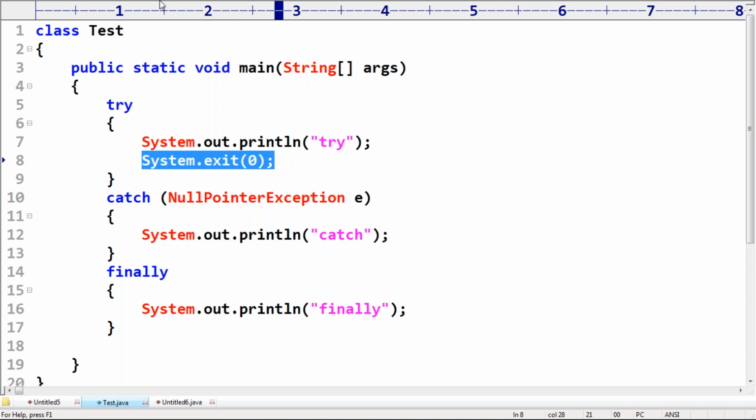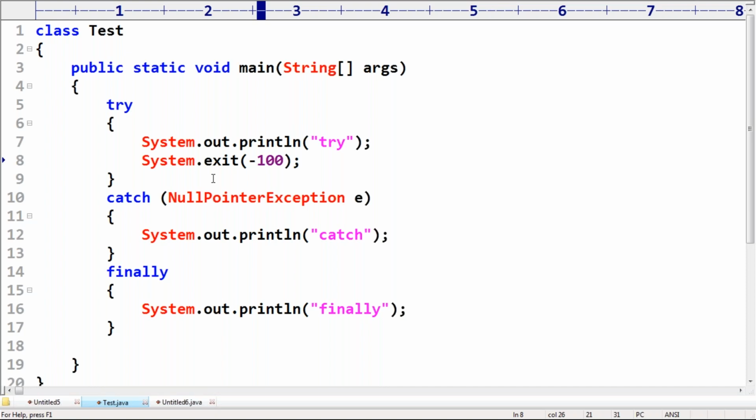Here, compulsory we require to pass some number. It may be 0 or it may be 100 or it may be minus 100. Some numbers like minus 1, minus 2, minus 786, some number you require to pass. 0 means normal termination. Non-zero means abnormal termination. Remember that. 0 means normal termination. Non-zero means abnormal termination.